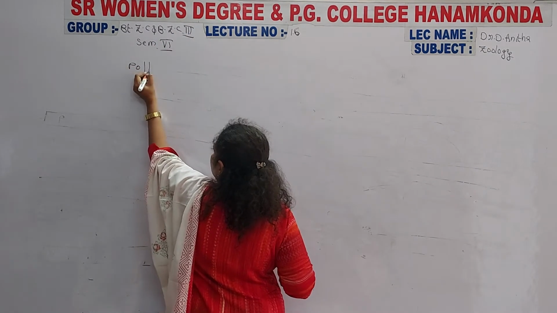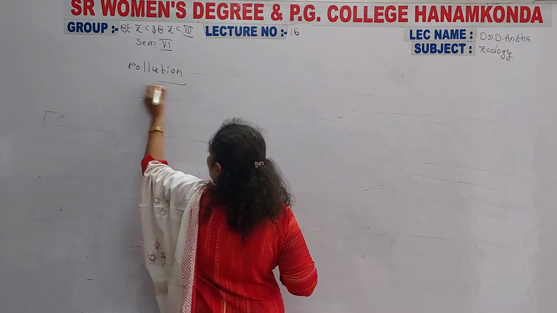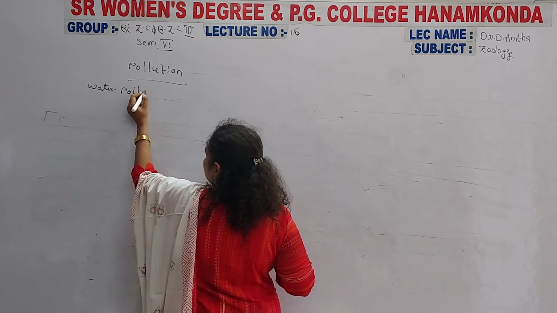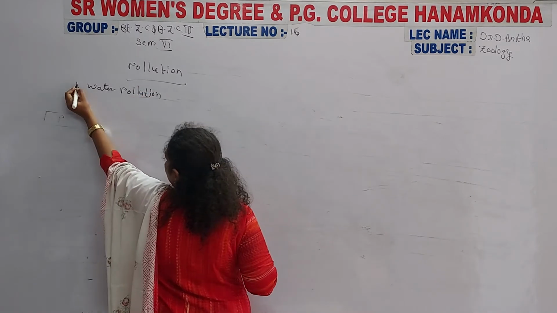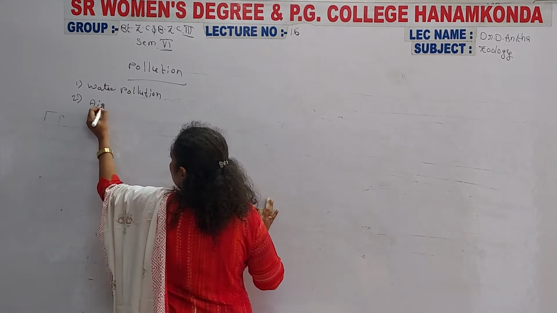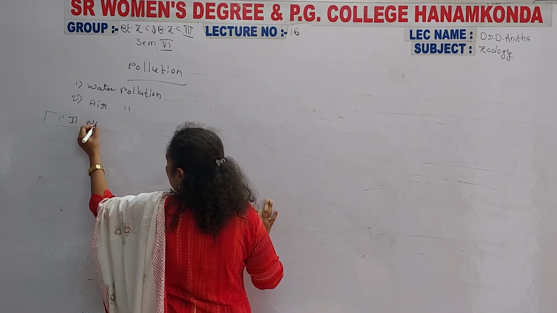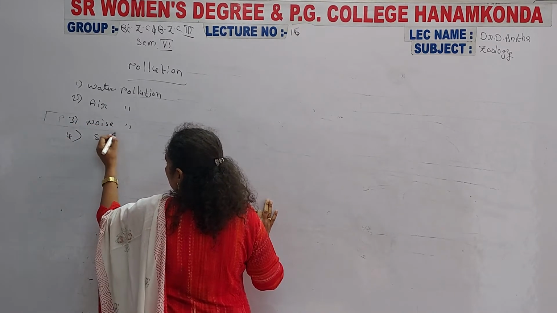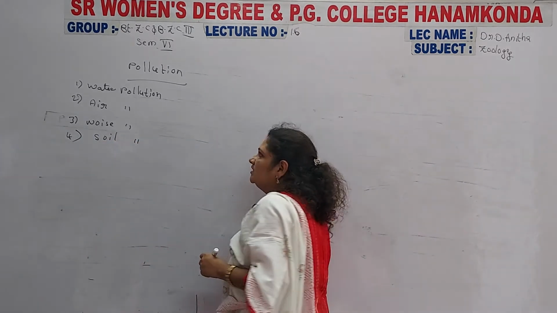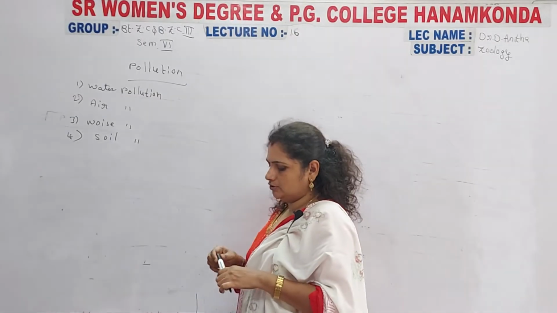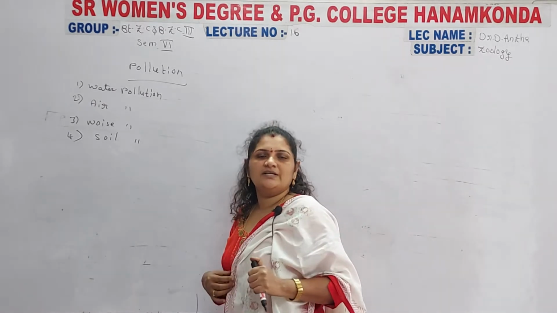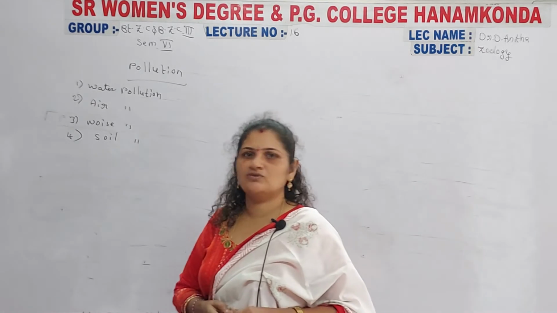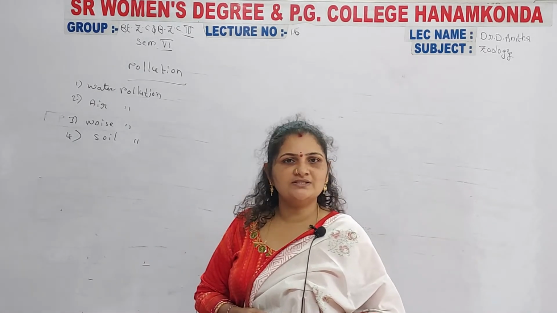The pollution: water pollution, air pollution, noise pollution and soil pollution. So in this manner, mainly four types of pollution are there in an ecosystem and in an environment. Yesterday we started with what is meant by pollution and the definition of pollution.